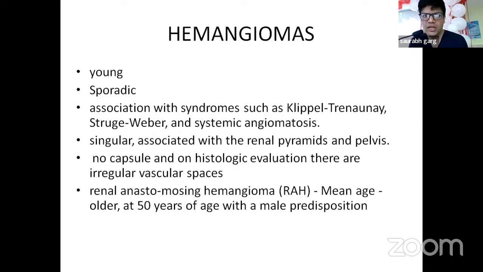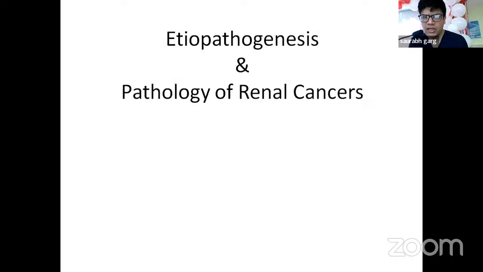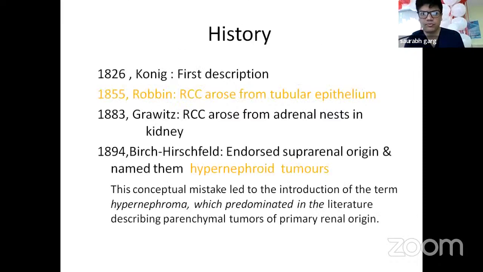Then comes hemangiomas, more common in the young and seen in sporadic types and associated with Klippel-Trenaunay syndrome, Sturge-Weber syndrome, etc. And renal hemangiomas are also seen at a mean age of 50 years with a male predisposition. Then I come to etiopathogenesis and pathology of renal cancers.